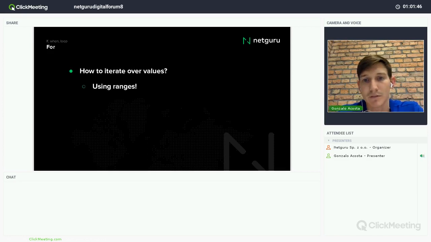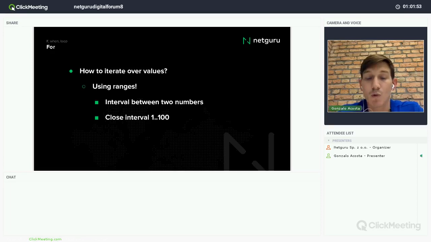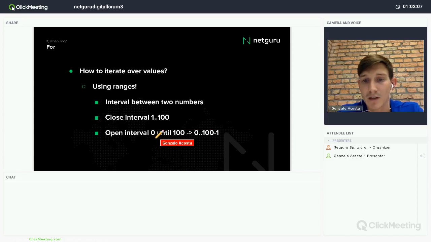So we will use ranges, basically. Of course, a range is an interval between two numbers. We have two types of intervals. The closed one, which includes 100: it goes from 1 to 100 and includes it. And then I have the open one, with the keyword until between the two values. So it's like going from 0 to 100 minus 1, because it will not include this 100.